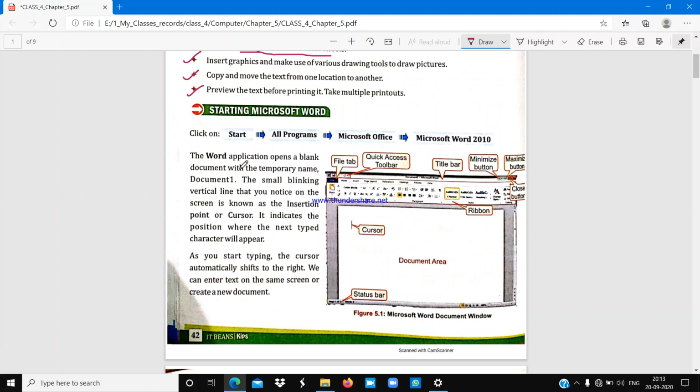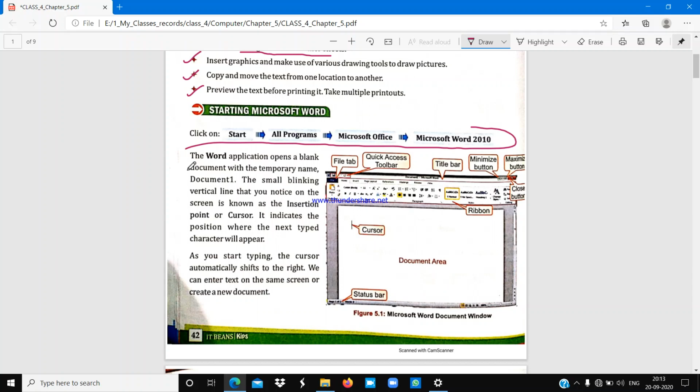As you know, these steps are written for Windows 7, for those users who have Windows 7. But in my laptop, Windows 10 is installed, so I cannot open Microsoft Word 2010 following these steps. So you can just follow these steps if you are using Windows 7.